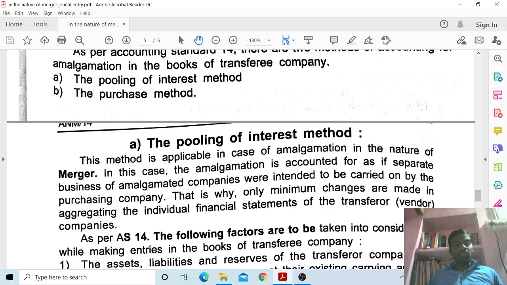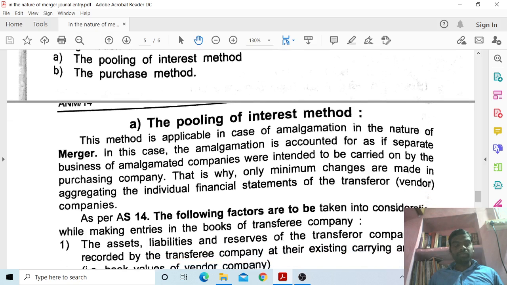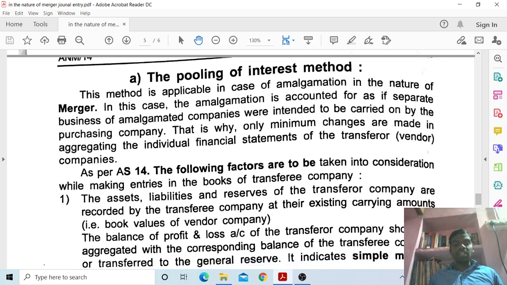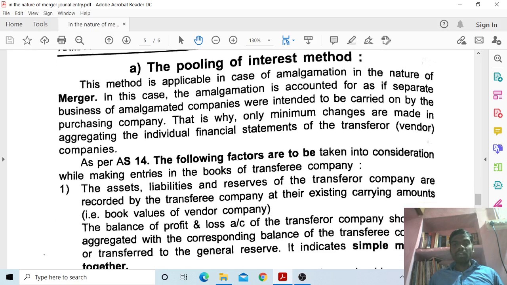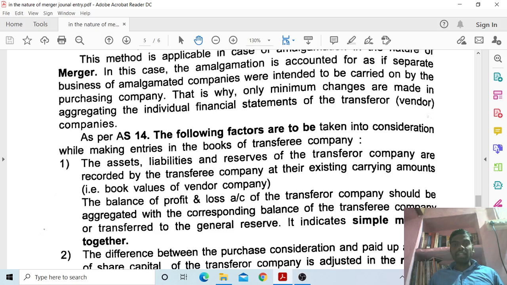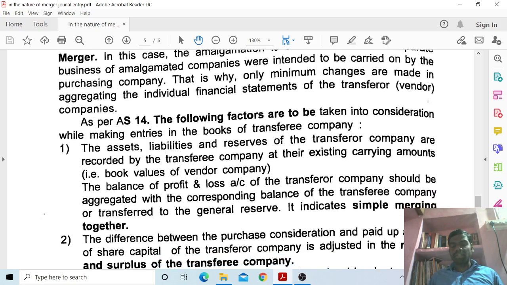The first one, the pooling of interest method, or in the nature of mergers. The pooling of interest method is applicable in case of amalgamation in the nature of merger. In this case, the amalgamation is accounted for as if separate businesses of amalgamated companies were intended to be carried on by the purchasing company. That's why only minimum changes are made in aggregating the individual financial statements of a transferor company or vendor companies.